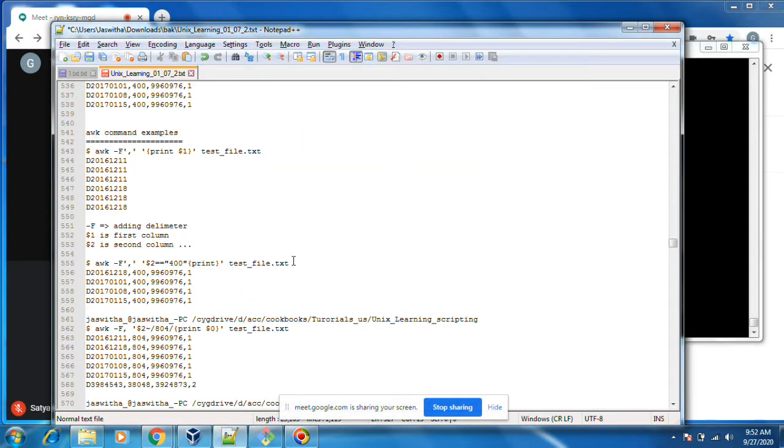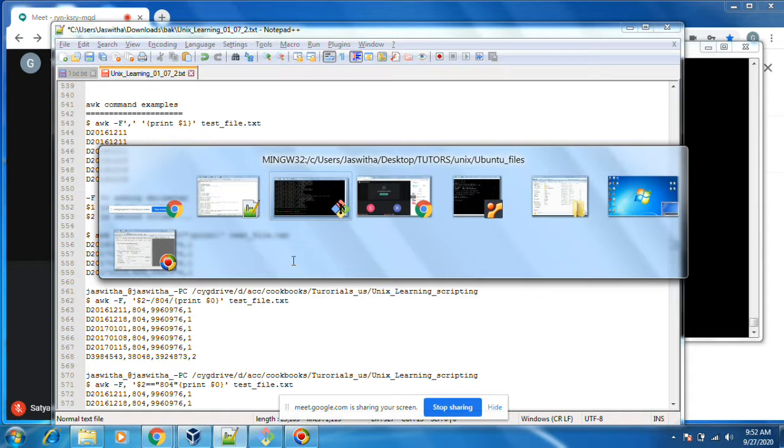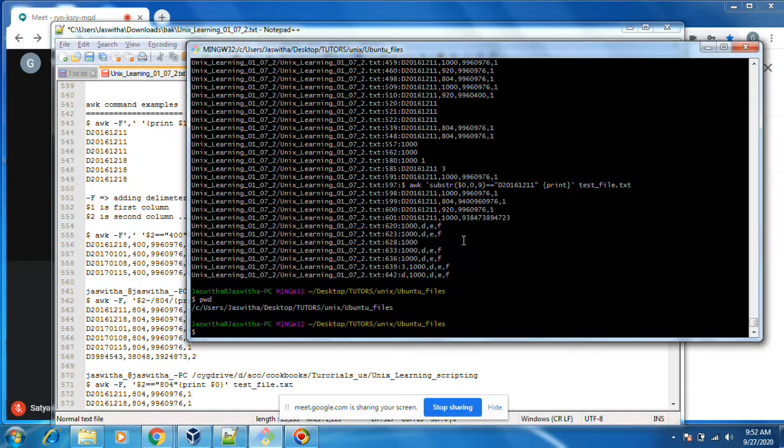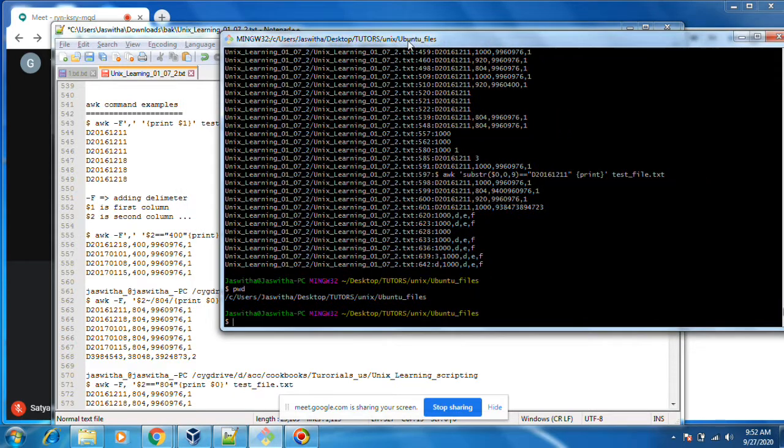Let's go to awk. Awk is a programming language. There is very huge stuff in awk. If you want to learn awk, it is separate, like a programming language. It will be a very huge thing. But as per Unix command learning, I will be explaining the basics of awk.